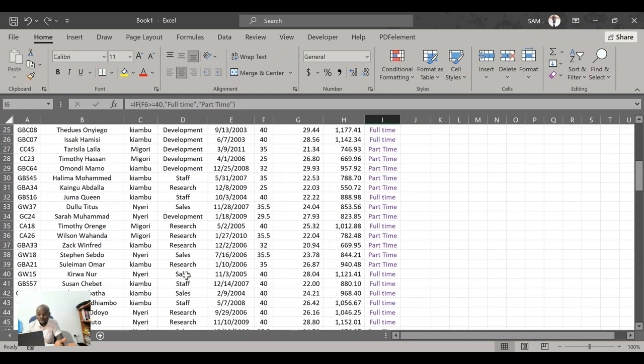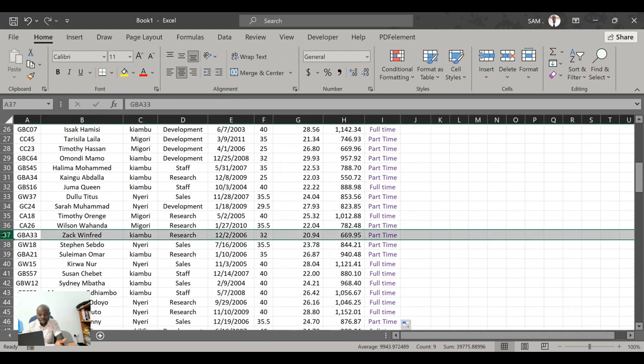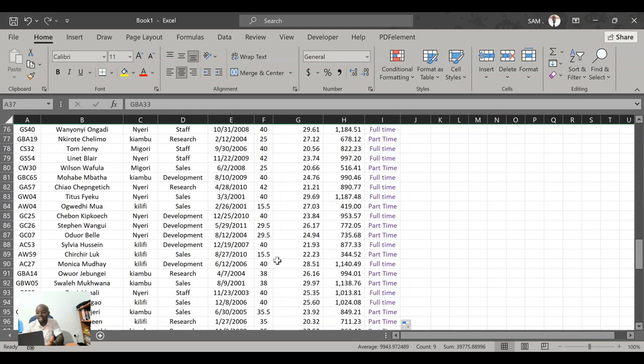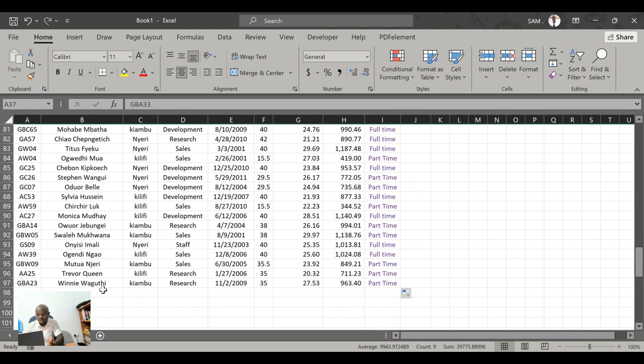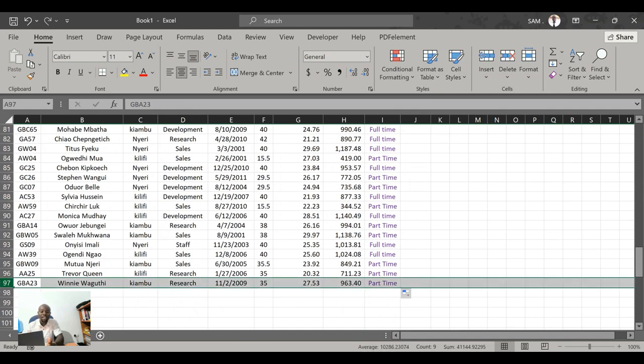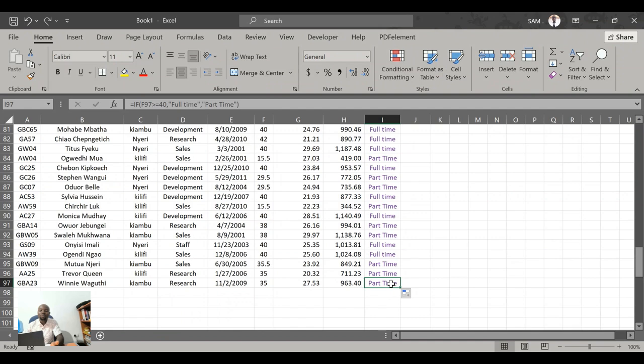Come to the employee appearing in, for example, cell number 37, and you will see that this employee has only worked for 32 hours, which is less than 40. So that must be a part-time employee, and you can see the correct connotation is given there. Let's go to even the last employee. Is it part-time or full-time? Depending on the number of hours, let's look at that. The last employee, in cell number 97, is Winnie Wagudi. This employee worked for 35 hours, which is less than 40, so this must be part-time. Is it part-time according to Excel? That is true. You see that?